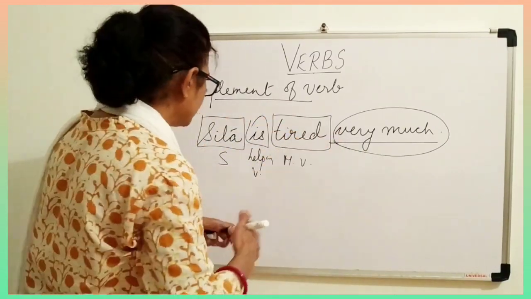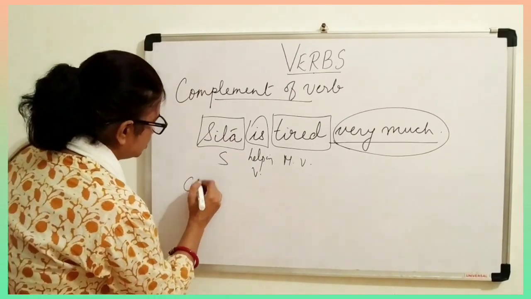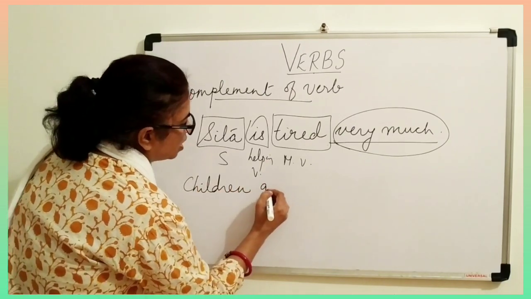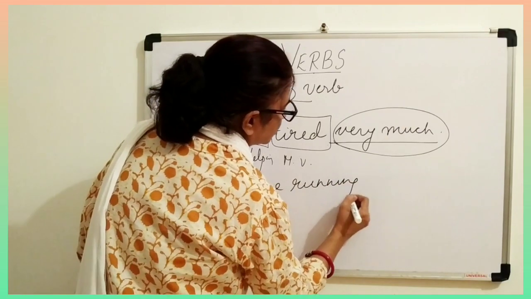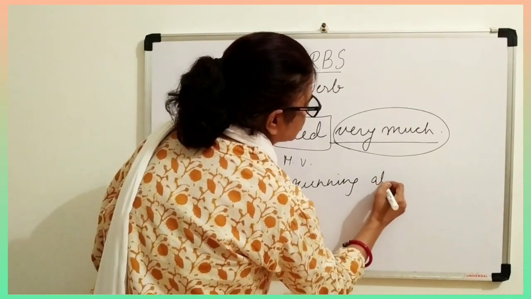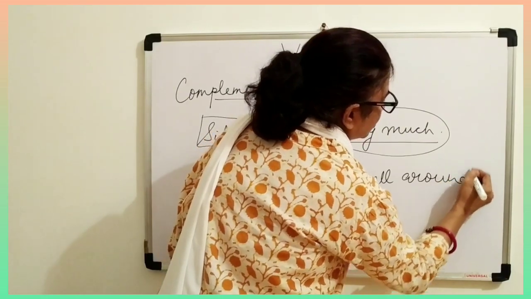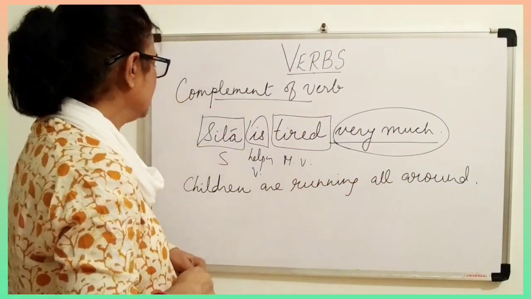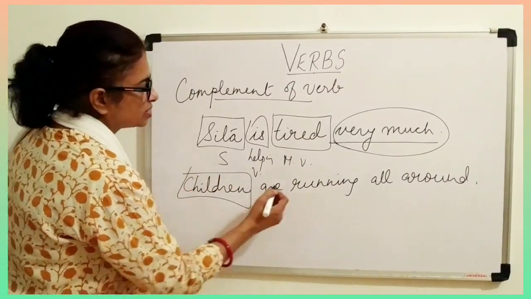Okay. Now suppose I write one more sentence. Children are running all around, means everywhere they are running. So children, again this is the subject, are is the helping verb.